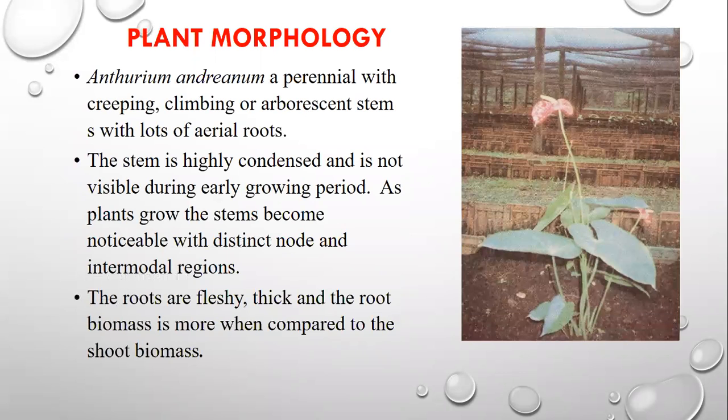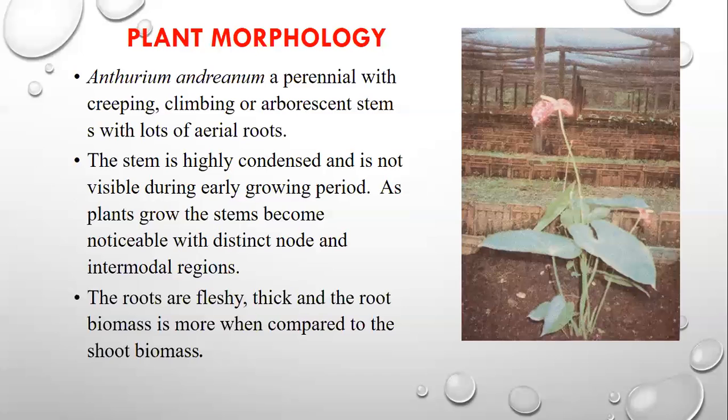Let us see the plant morphology. Anthurium andreanum is a perennial with a creeping, climbing, or arborescent stem with lots of aerial roots. The stem is highly condensed and is not visible during the early growing period.